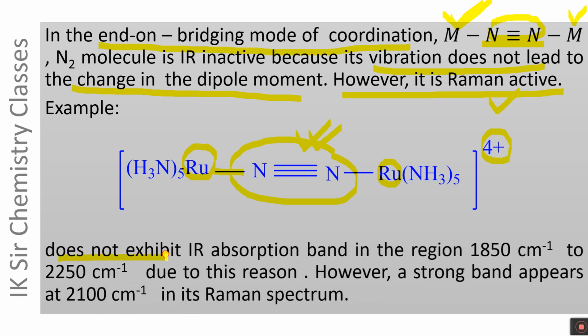It does not exhibit an IR absorption band in the region 1850 cm inverse to 2250 cm inverse. What is the reason? The dipole moment of the N2 molecule does not change during vibration. However, a strong absorption band appears at 2100 cm inverse in its Raman spectrum. This N2 molecule is IR inactive but Raman active.